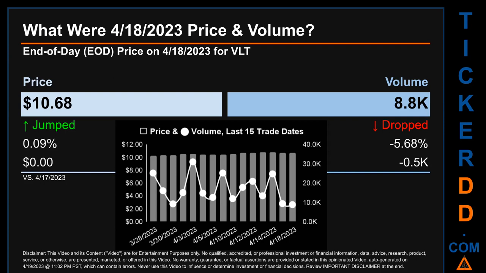The graph shows price and volume for the last 15 trade dates. Across a range of 60 cents, the max and minimum end-of-day price were respectively 10.84 and 10.23. Volume saw a range of 22.2 thousand, from a day low of 8.8 thousand to a day high of 31,000.